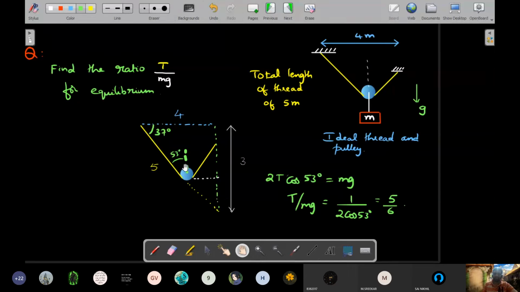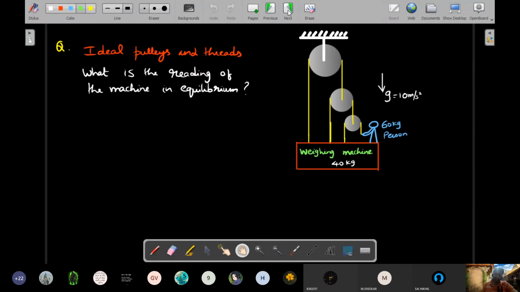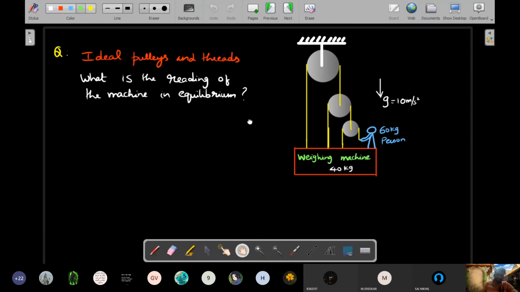Instead of taking components, you could use this mirror image style to finish the triangle. Okay. Let's move on to the next one. Let's hope I don't give the answer in the question itself. Okay. This time what we are doing is we are going to learn how a weighing machine works.